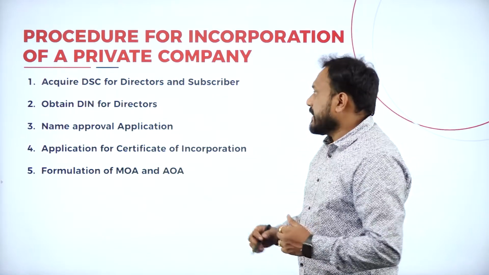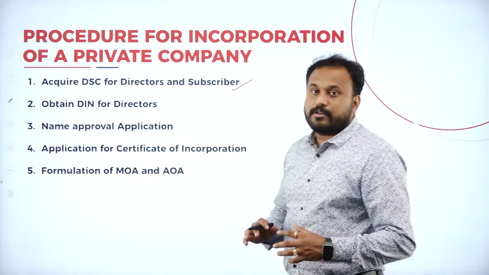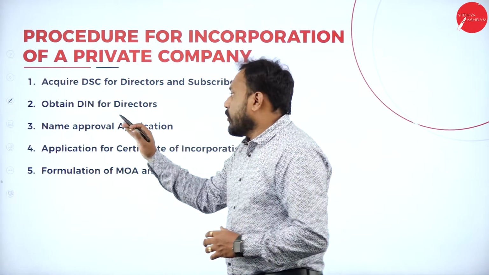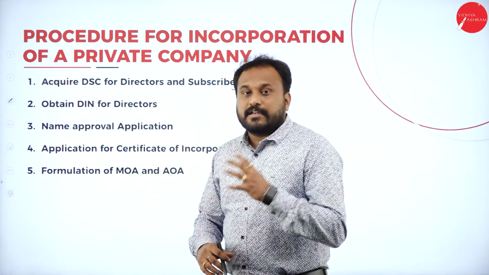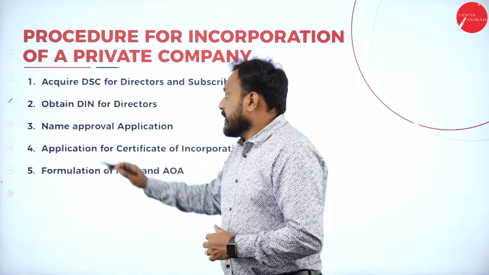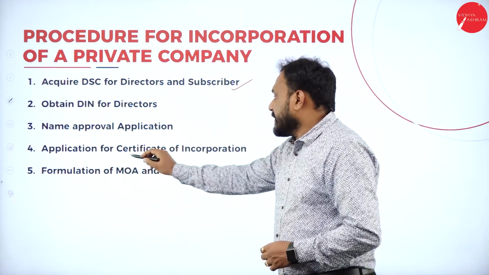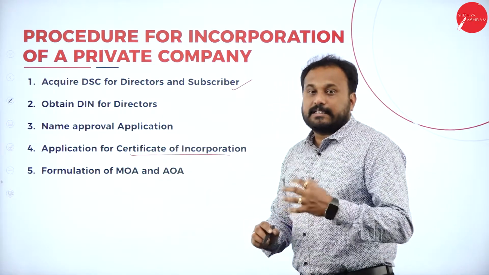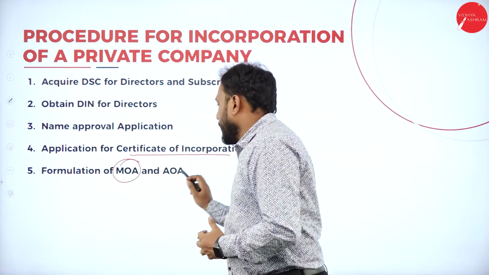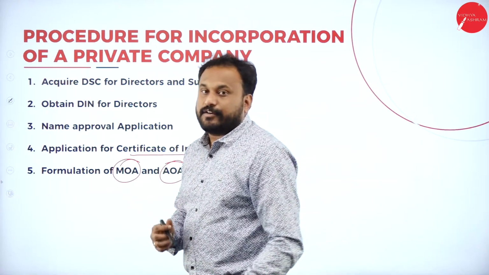The first one here is acquire DSC for directors and subscriber. I told you about digital signature certificate. That is what DSC is all about. Obtain DIN, that is, directors identification number, then name approval application, then application for certificate of incorporation, and the last one, which is very necessary, that is MOA and AOA, memorandum of association and article of association.